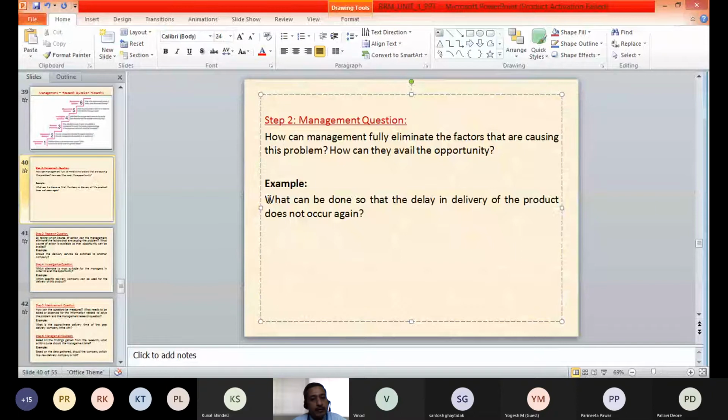In this example, the management question can be framed as: what can be done so that the delay in the delivery of the product does not occur again?